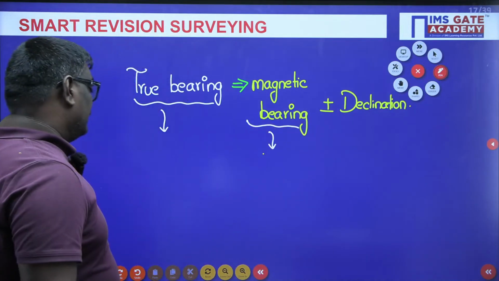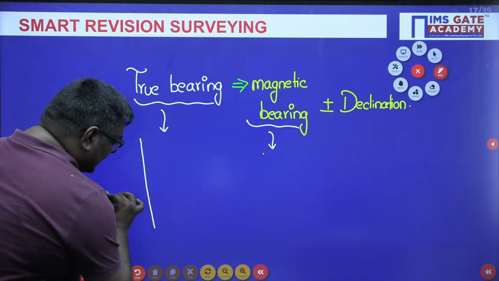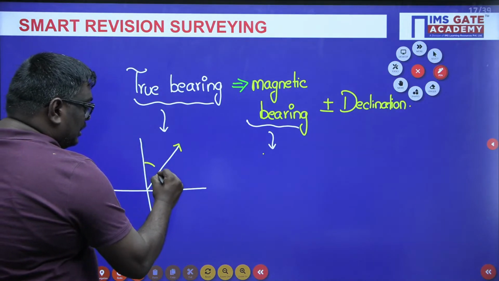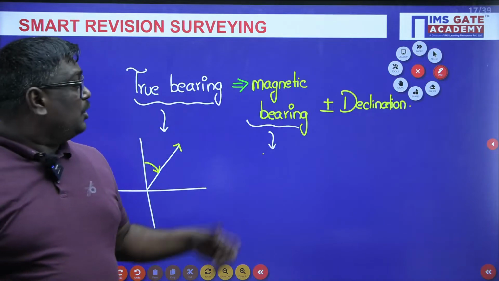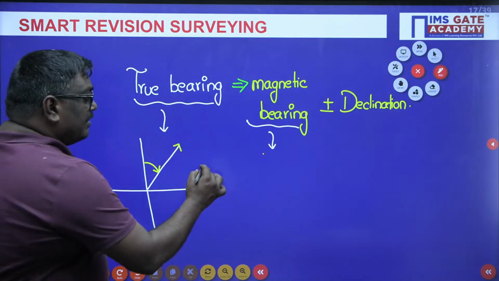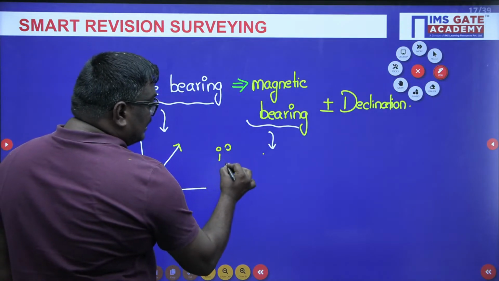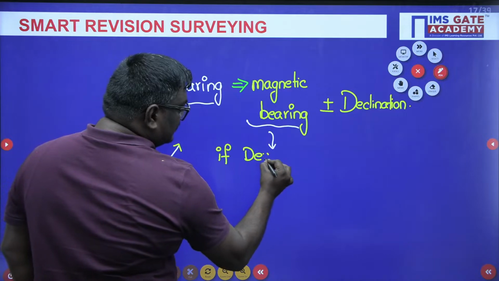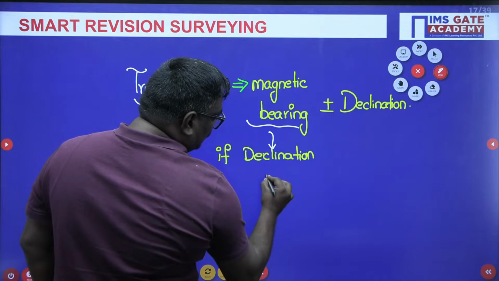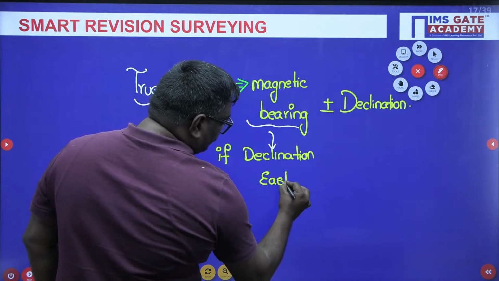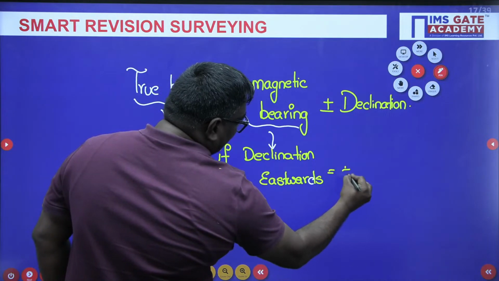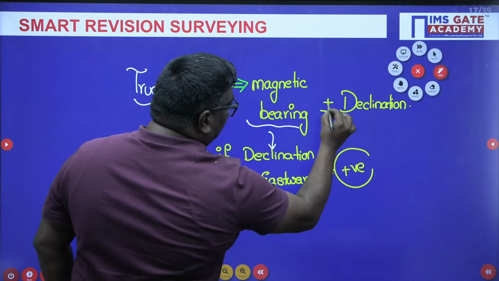Okay, now see, students. Suppose I consider this as a line, if the bearing is towards eastwards, this is very, very important. True bearing is equal to magnetic bearing plus or minus declination. If the declination is eastwards, we take it positive.